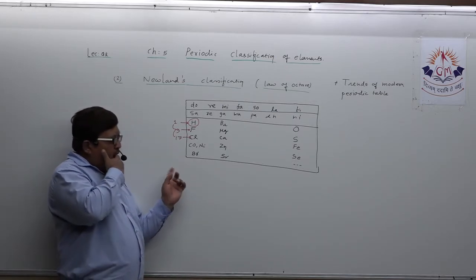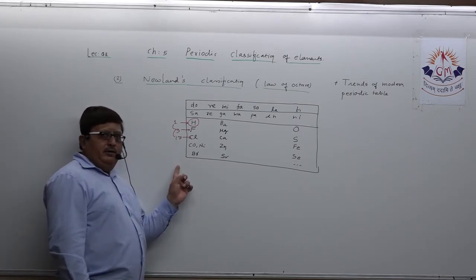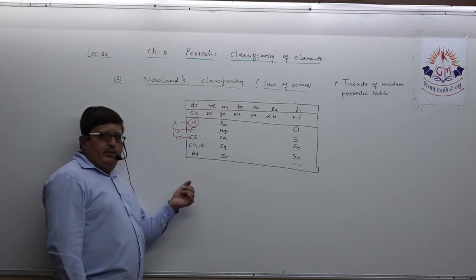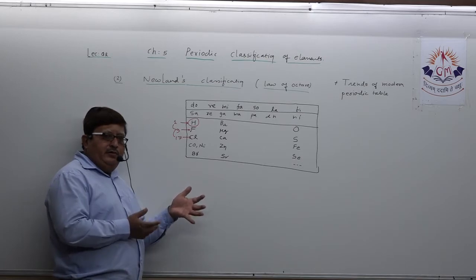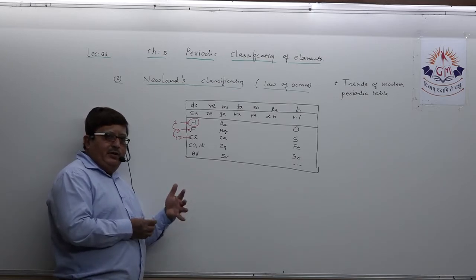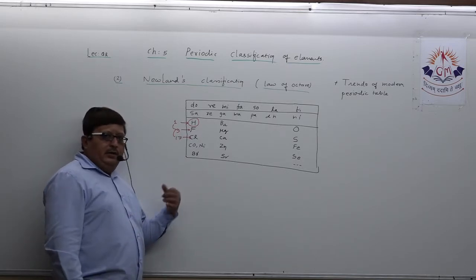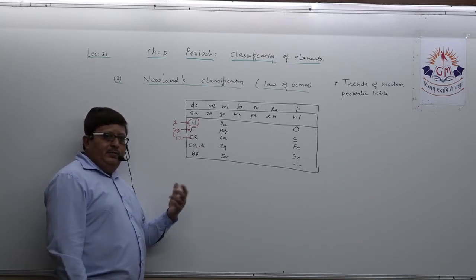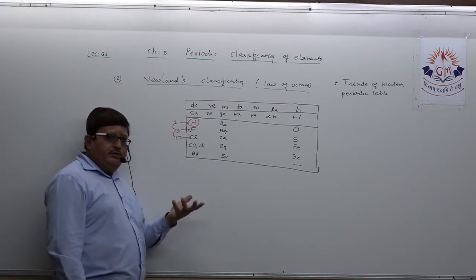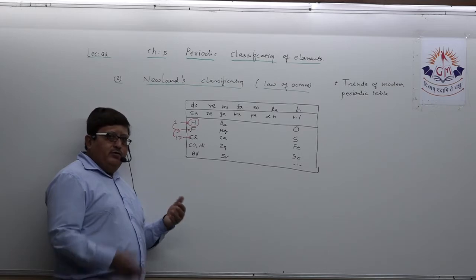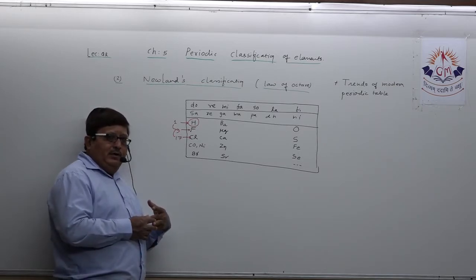First, in Newland's time, 56 elements were known. What he did, he analyzed the atomic mass of all elements again. Second, he arranged all elements known in his time according to increasing atomic mass, starting from hydrogen up to thorium, which was discovered at that time.